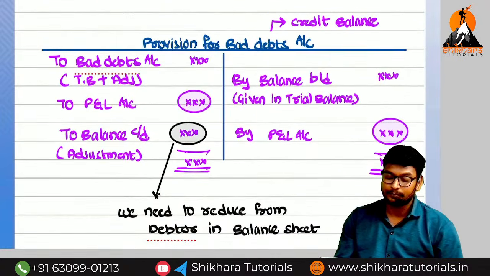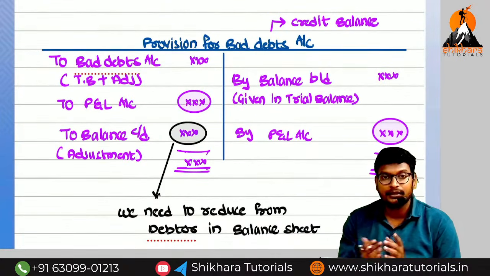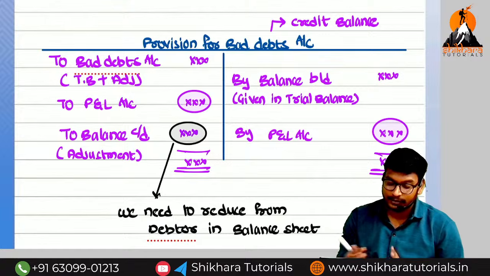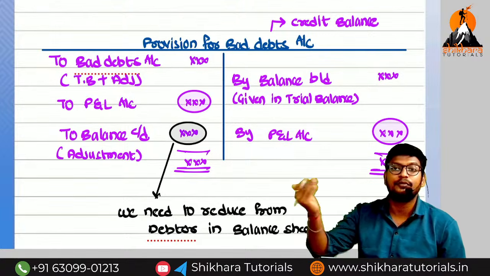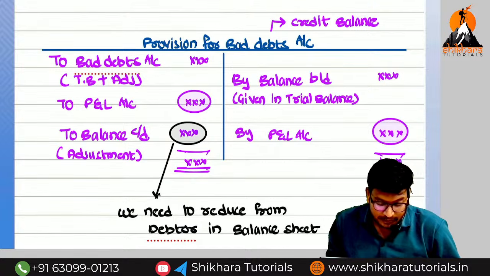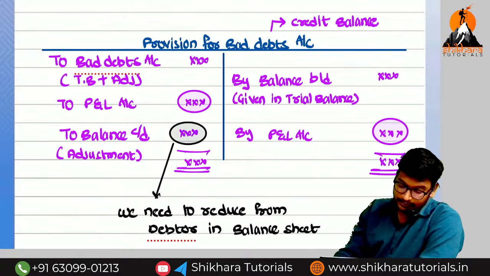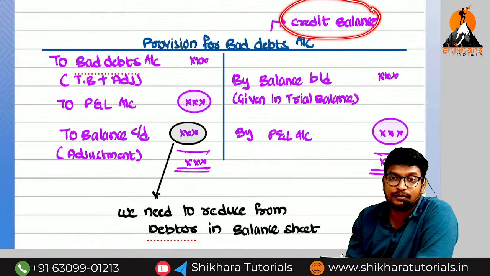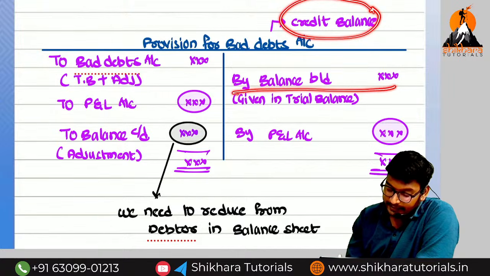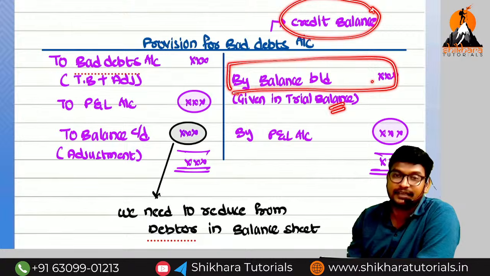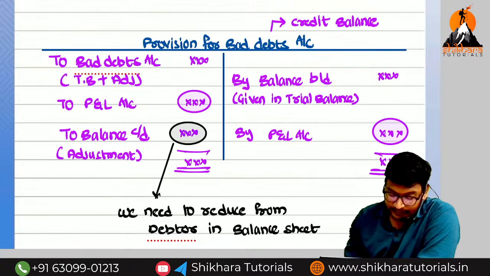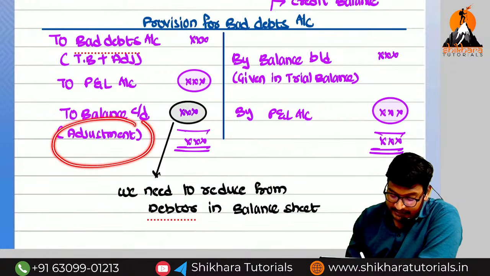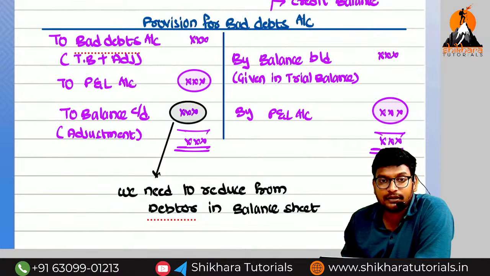Now we need to see the provision for bad debts account. Provision for bad debts is a different concept, and provision for depreciation is a different concept. But this treatment we can apply for the provision for taxation also. Provision has which balance? Credit balance. The opening balance will be on the credit side, by balance brought down, and this balance will be given in the trial balance. The closing balance will be on the credit side, and this balance will be given in the adjustment.